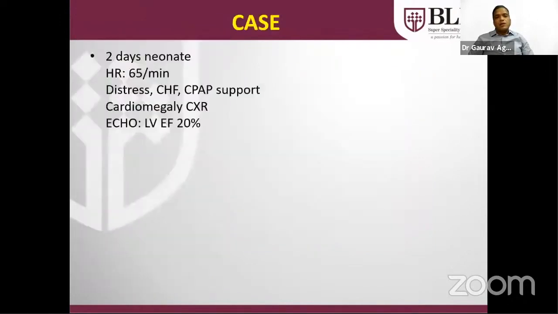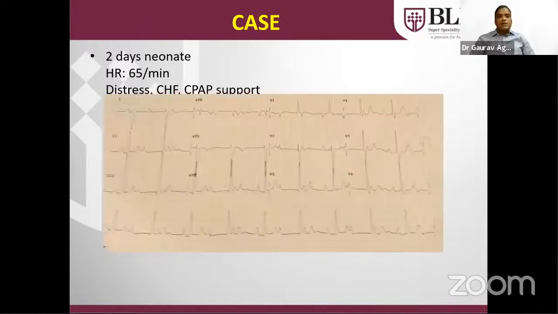I'm not going into detail. Another neonate with poor LV function, a 2-day-old with a heart rate of 65 beats per minute. The patient is in distress, heart failure, on CPAP support. Cardiomegaly was there, and echo shows severe LV dysfunction. Another ECG has no correlation of PQRS, PQRS, PQRS. This is a typical ECG of complete heart block. Treatment is only a pacemaker because the patient is symptomatic.